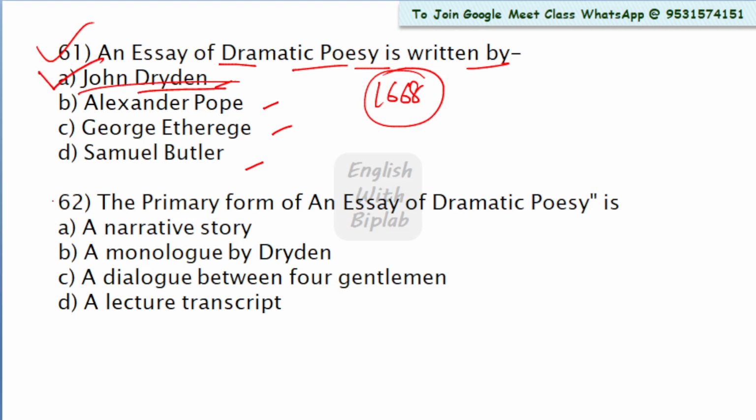Now come to question number 62. The primary form of An Essay of Dramatic Poesy is a narrative, a monologue by Dryden, a dialogue between four gentlemen, a lecture transcript. So look at the options and mark your response in the comment box. You know that this is a dialogue between four gentlemen. Hence here the right answer is option C.